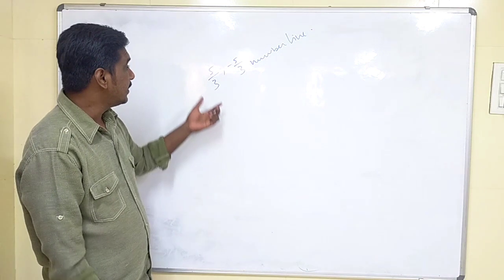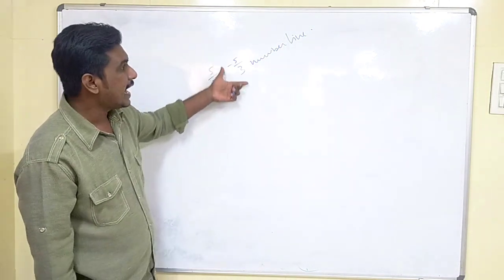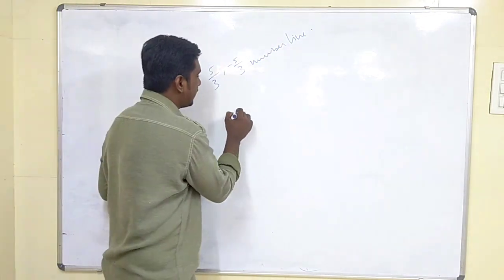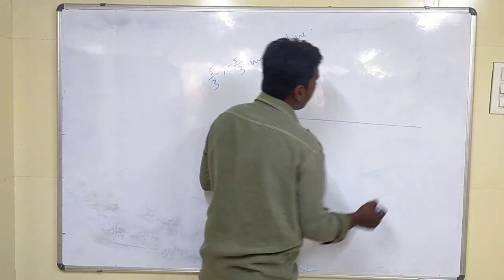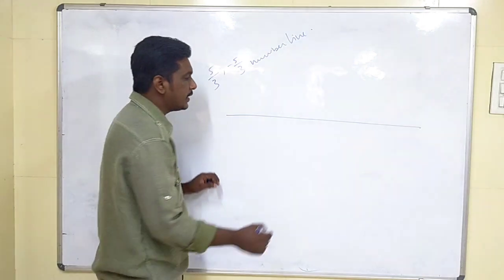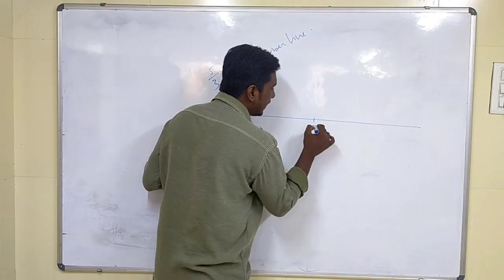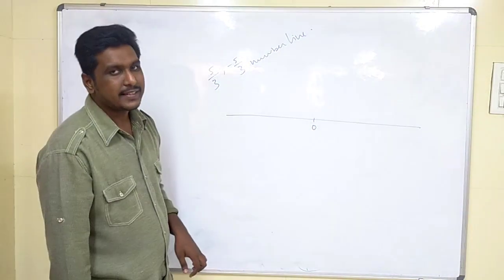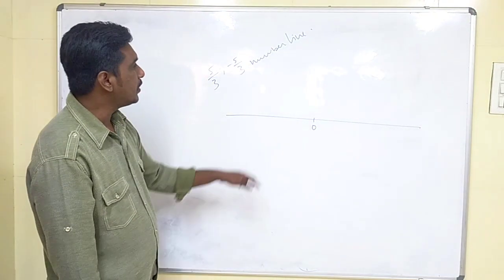What will he be saying, children? Represent 5 by 3 and minus 5 by 3 on the number line. If we can recollect what we did last year, we will do the same thing, children. First draw a number line, take the center and mark that as 0.